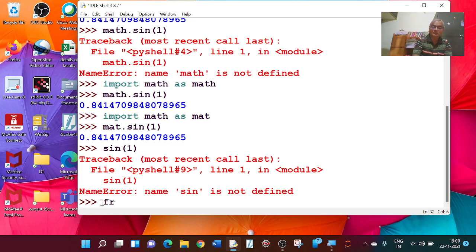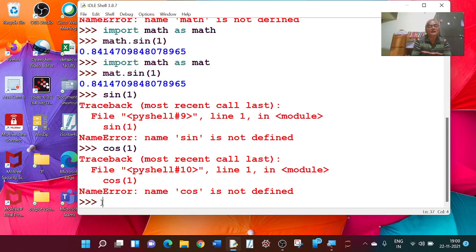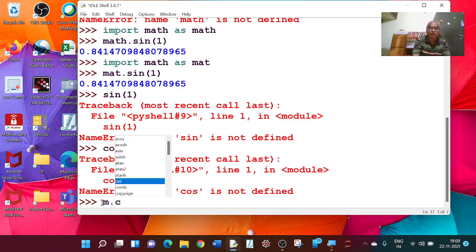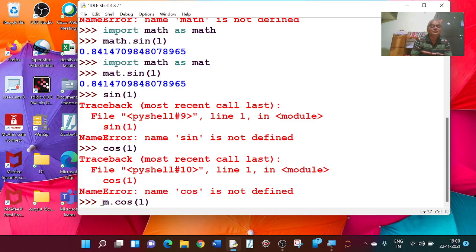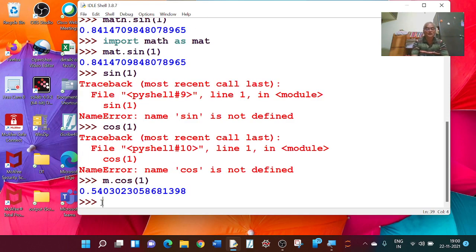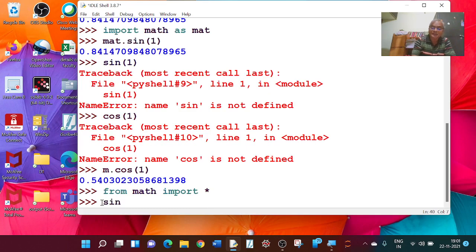That is from math. Okay, before that I will check cos 1. Again I will get, I think, an error. Here also I have to write either m dot or mat dot or math dot cos of 1. Now I'll get the answer. Now if I write from math import star, it imports all mathematical functions. Now if I write sin of 1, this works now.